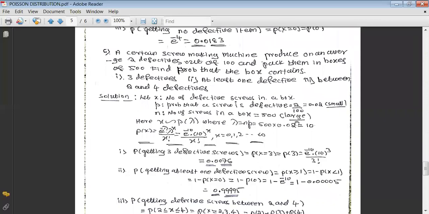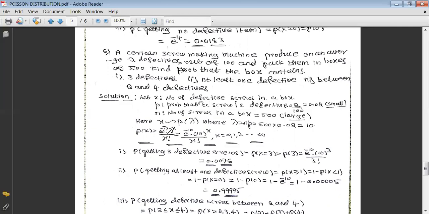A certain screw making machine produces on an average 2% defective out of 100 and packs them in a box of 500. Find the probability that the box contains, first one, 3 defective, second one at least 1 defective, third one between 2 and 4 defectives. Again, here success is having a defective screw.